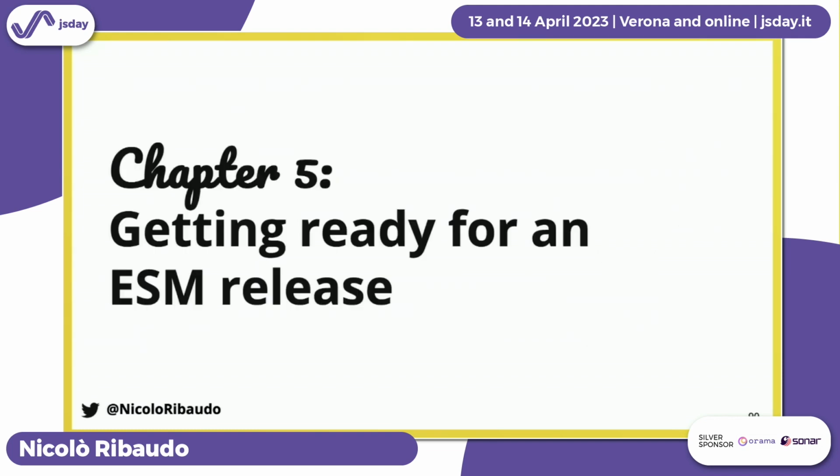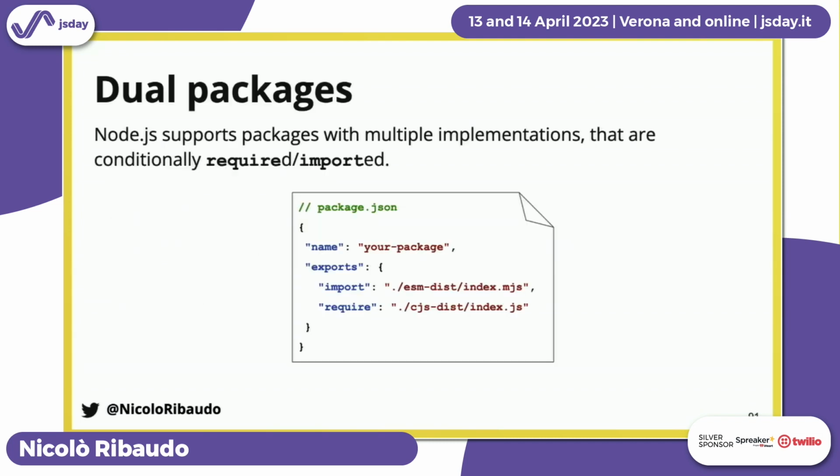And then chapter 5, getting ready for an ESM release. Now external code was all ESM compatible. Our tests were ESM compatible and were running as ESM. The only missing piece was our main code that we published to NPM, our release code. There are different approaches that library maintainers are taking to migrate their libraries to ESM, and the most popular one is to release them as dual packages.